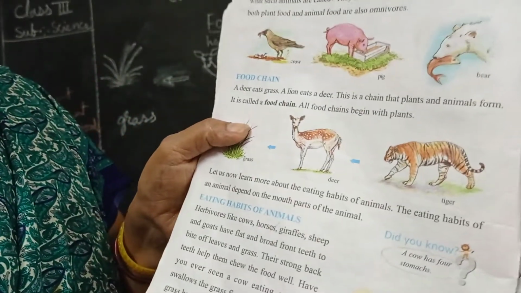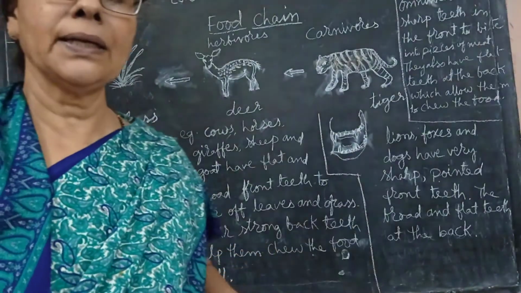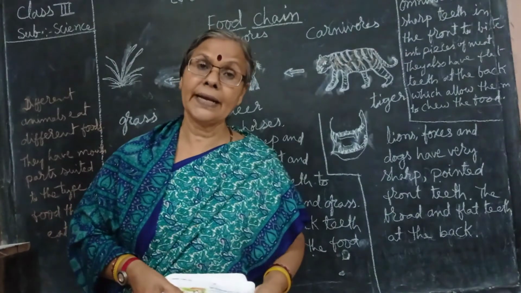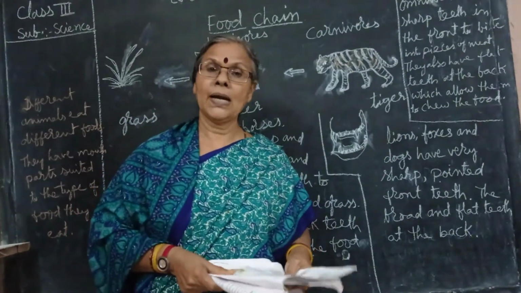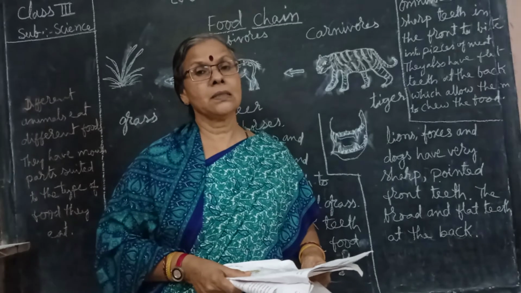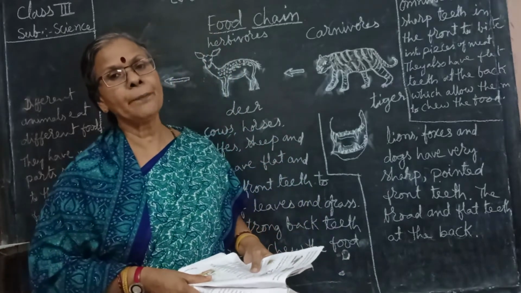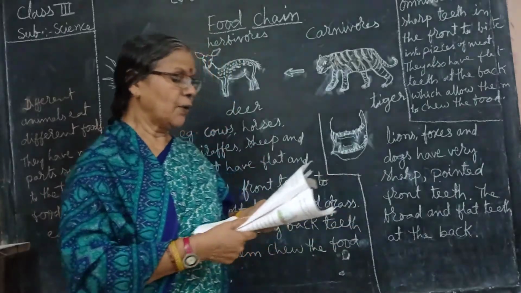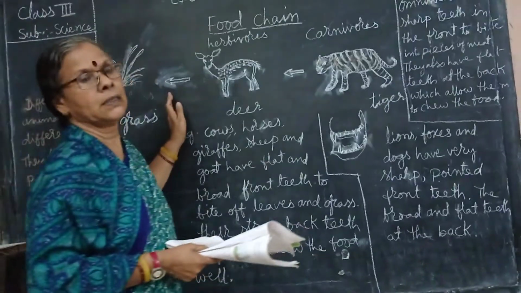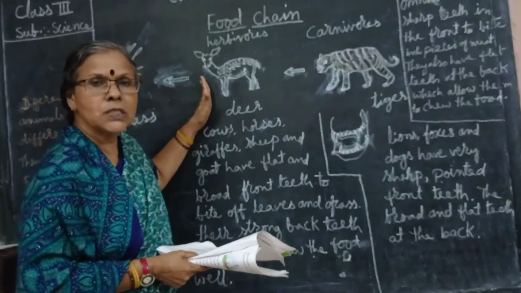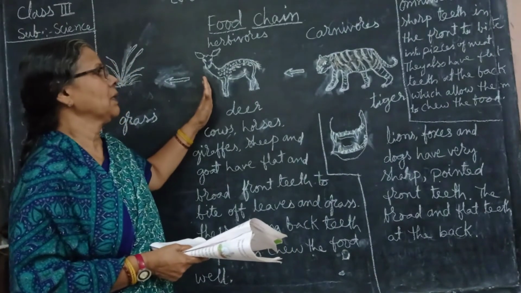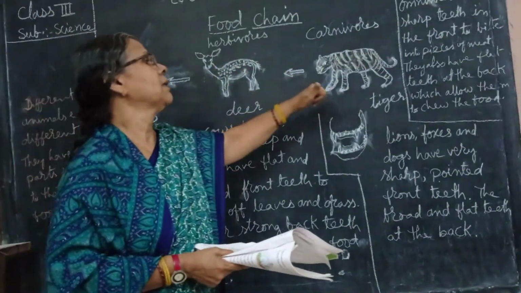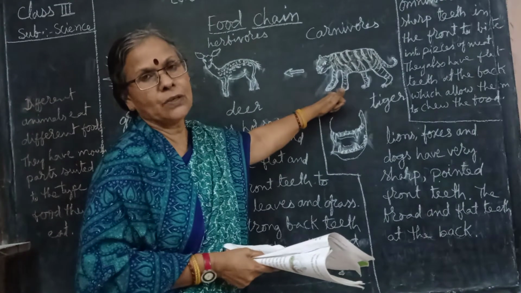All food chains begin with plants only, directly or indirectly. Herbivorous animals directly depend upon the plants, but the carnivorous animals indirectly depend upon the plants. Because suppose if the plants are not there, the herbivorous animals cannot survive. If these herbivore animals are not there, then the carnivorous animals cannot survive.